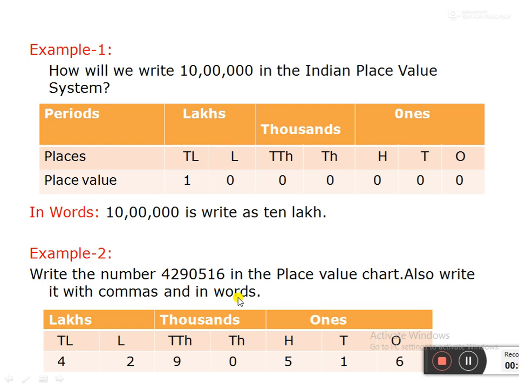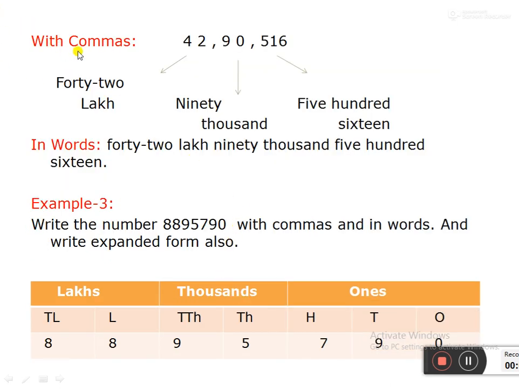Now you see, with the commas, as I already told, 5 1 6. Before 5, before 9 we put the commas. When you write in words, 42 lakh, this is the thousands period, 90,000, the hundreds place is separate, so 516. 42 lakh 90,000 516. This is in words.